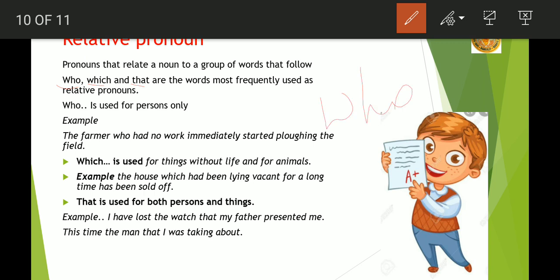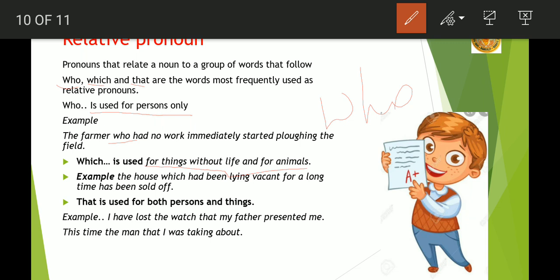So in relative pronoun we use words like who, which, that to relate some pronoun. Now, who is used for persons. When we are talking about a person or persons, we will be using who. The word which is used for things or non-living things and animals.